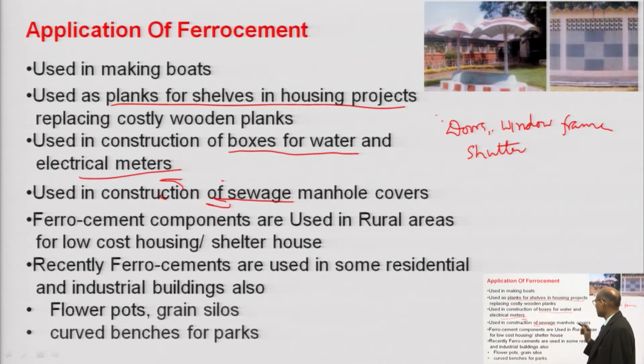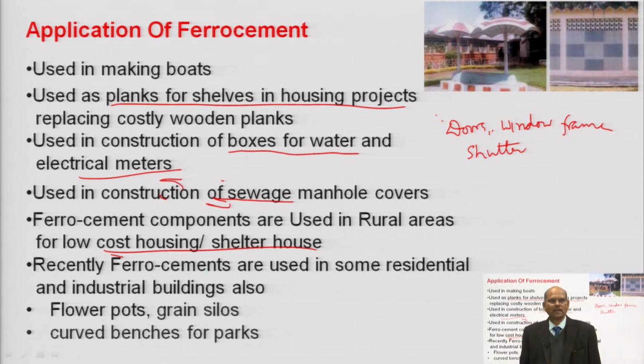You can make sewerage manholes with the help of ferrocement. You have to take the ferrocement, plaster it on chicken mesh, or some other types of mesh that are available. Then you have ferrocement components used in rural areas for low cost housing and shelter houses, that I have already discussed. Ferrocement is used in some residential and industrial buildings also. You can make flower pots with the help of that. You can use carved benches in the parks. So many architectural features you can make.